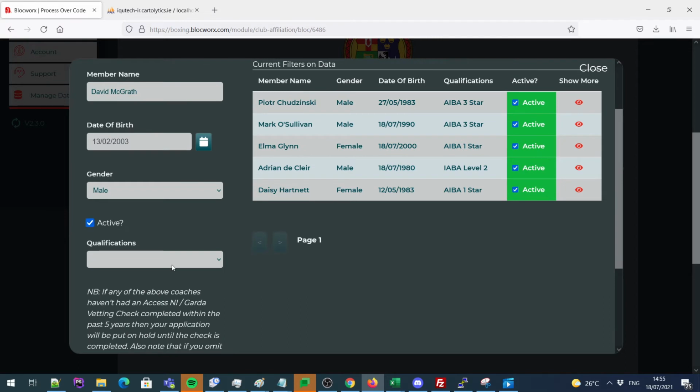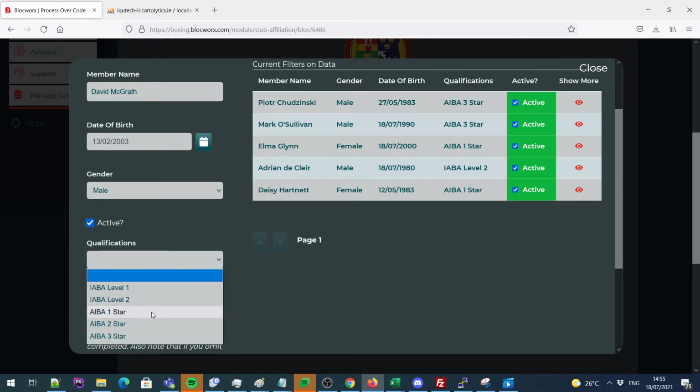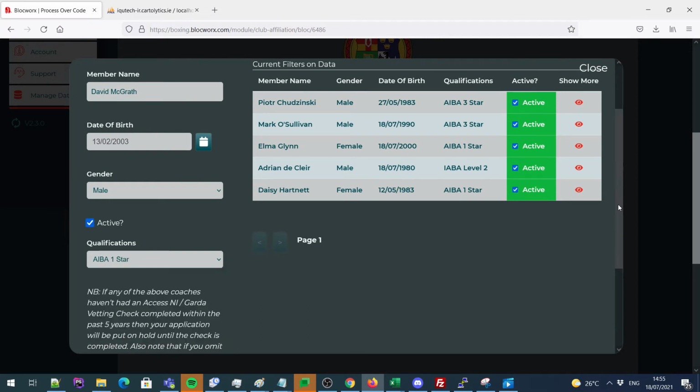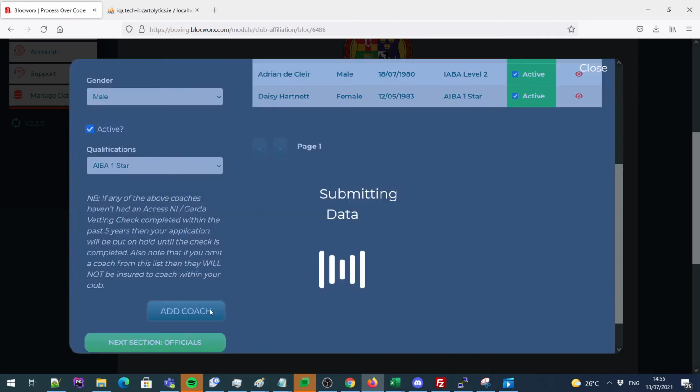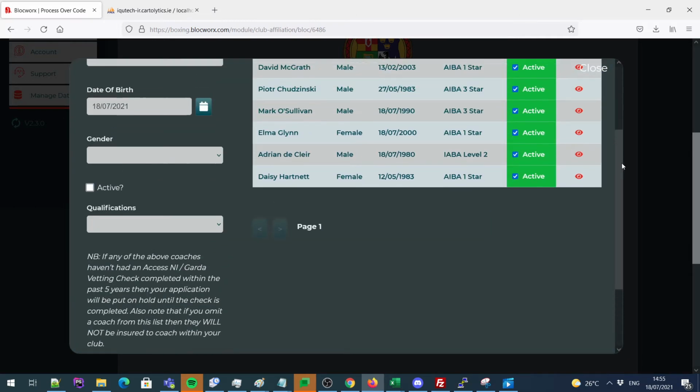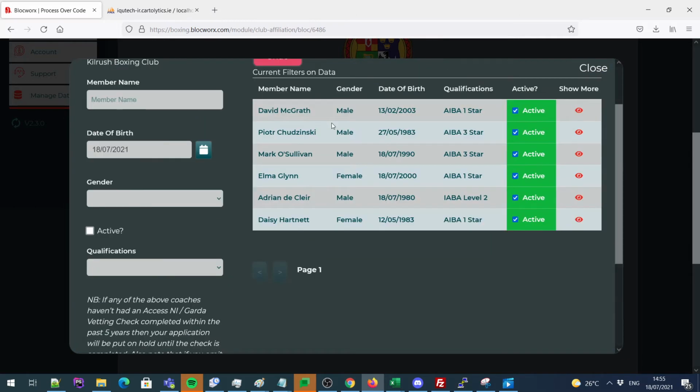And you click active because you're adding them, and they are, so just assume that they're going to be active. Choose the qualification, read any of the information that's provided to you, and then just click add coach. You'll see they'll now get added to the list. They'll become the latest at the top.